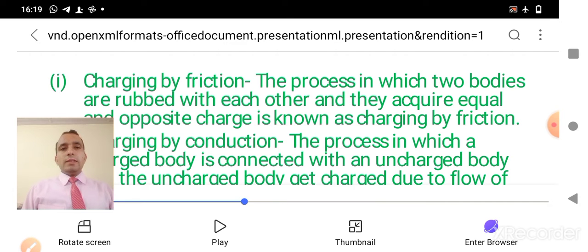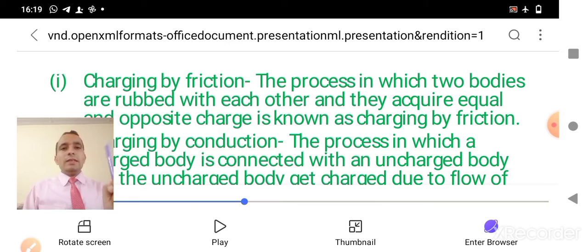First, I am going to discuss charging by friction. Charging by friction is the process in which two bodies are rubbed with each other and they acquire equal and opposite charges. So here you can see, if we rub these two bodies and the body gets charged by this process, this is known as charging by friction.